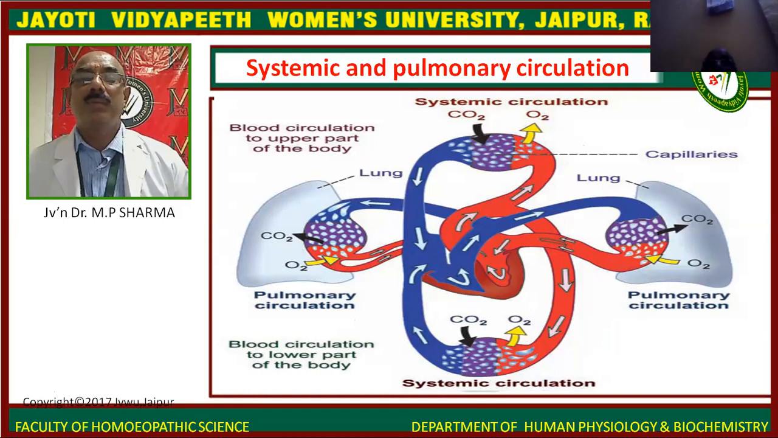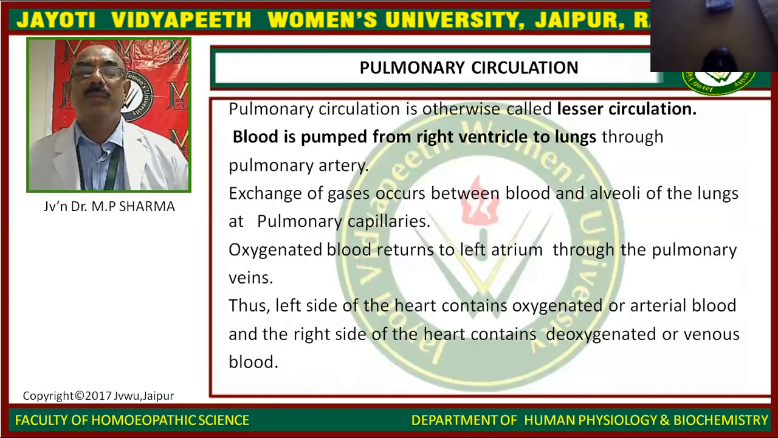Oxygenated blood passing through that one. And in case of the blue, that means carbon dioxide is passing. So in systemic circulation, it is the exchange of carbon dioxide and oxygen simultaneously.